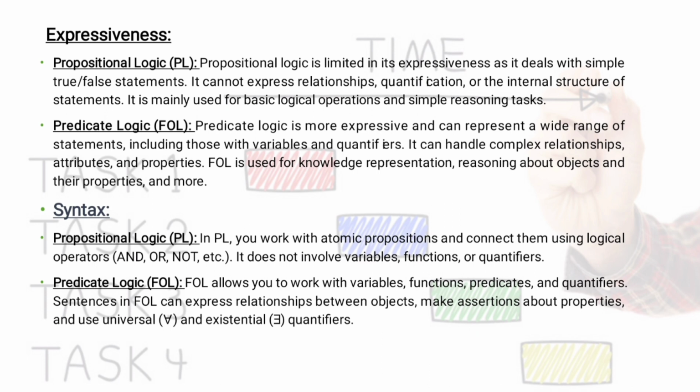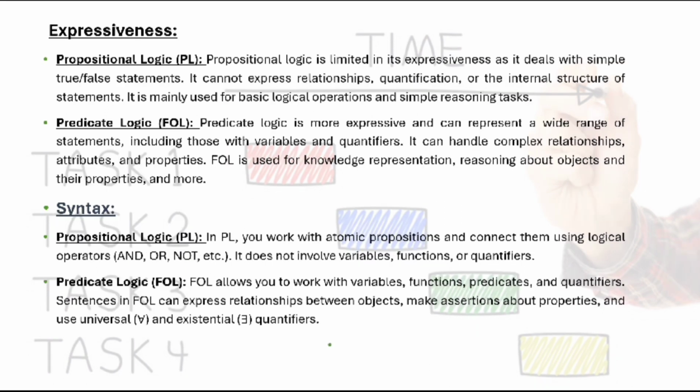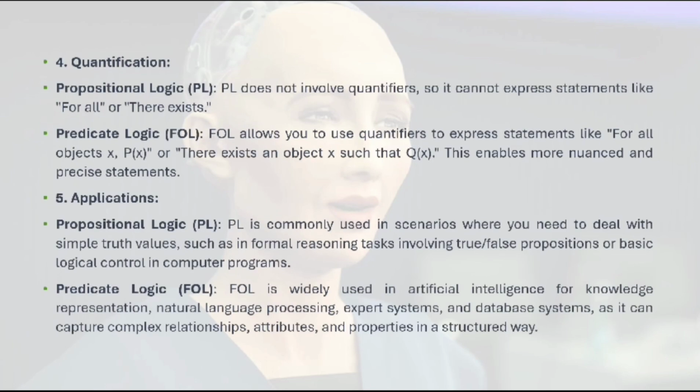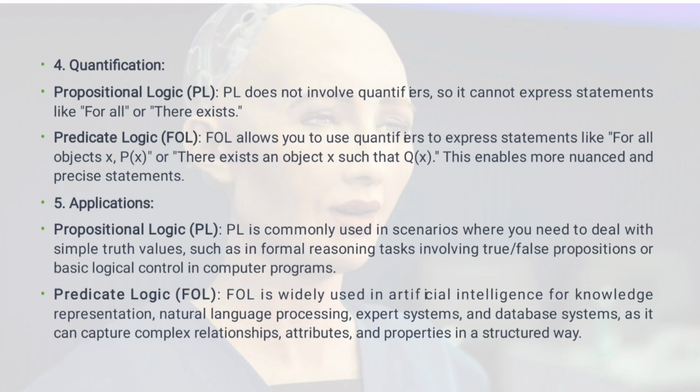Predicate logic contains quantifiers like belongs to and for all, and it also determines the scope of the truth value using quantifiers. Propositional logic does not contain any quantifiers, but it contains the logical connectives like AND, OR and NOT. It does not contain any variables, functions or quantifiers to determine the scope of the truth value.